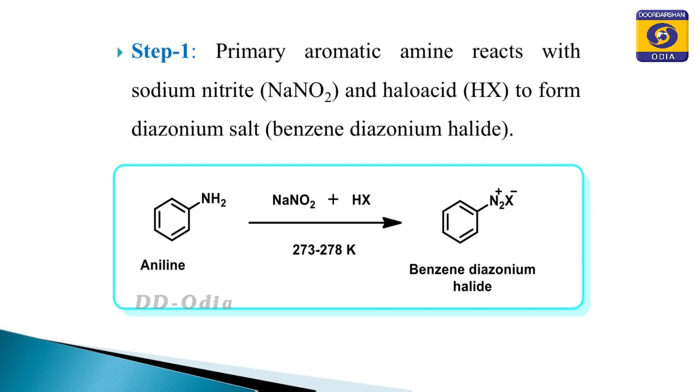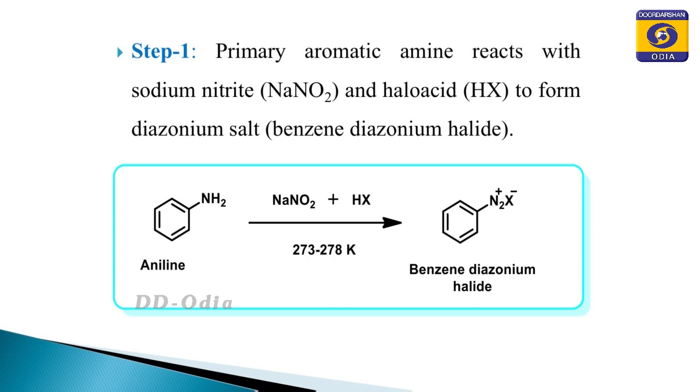For example, if we treat aniline with sodium nitrite in presence of hydrogen chloride at a temperature of 0 to 5 degree centigrade or 273 to 278 Kelvin, then you will obtain benzene diazonium chloride.